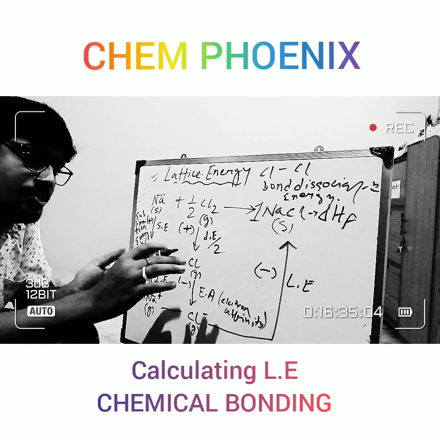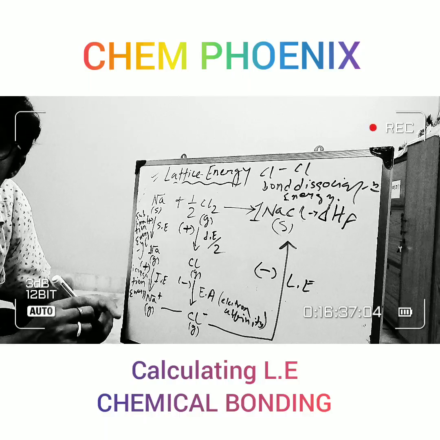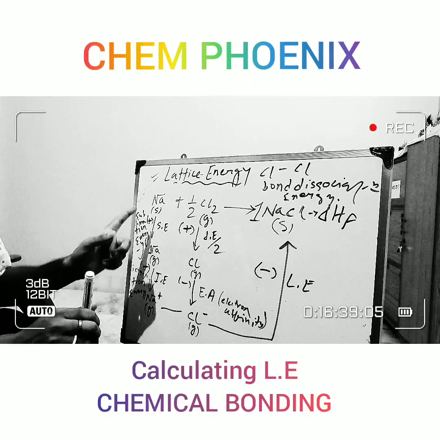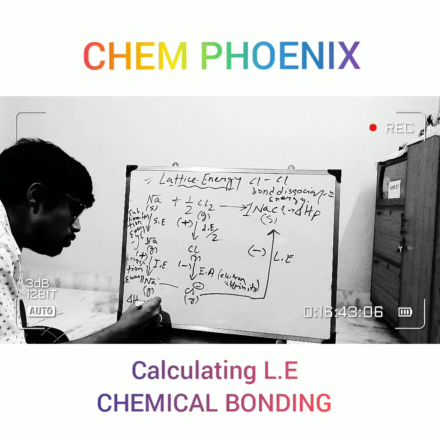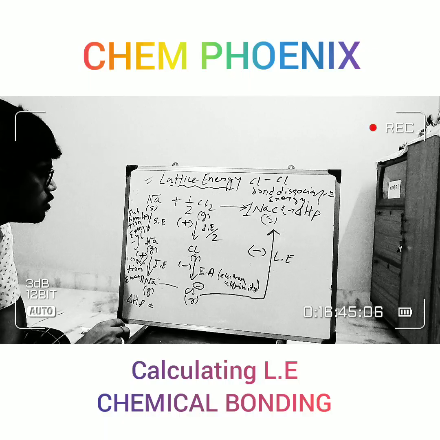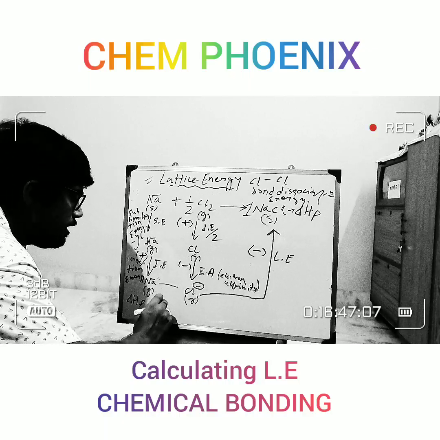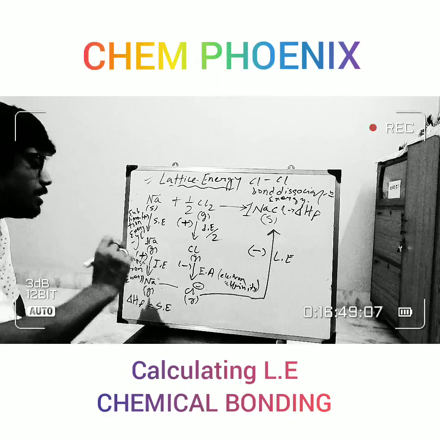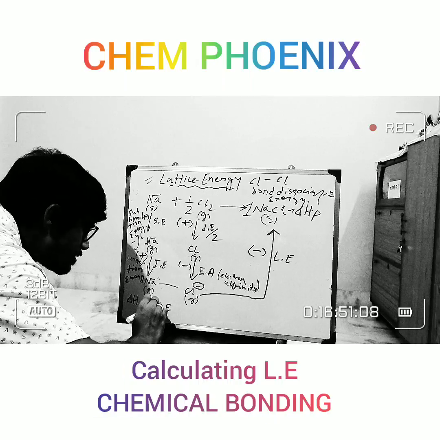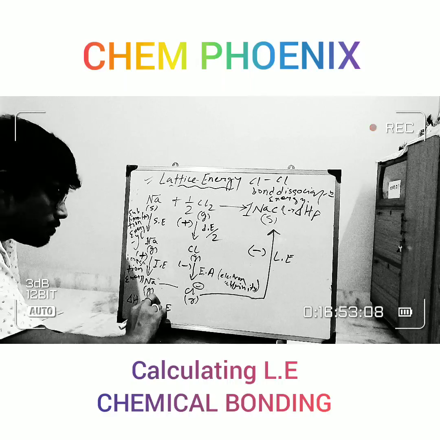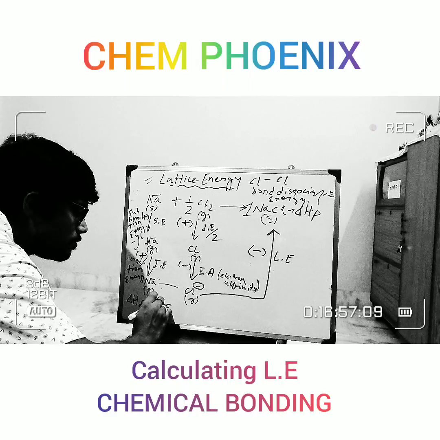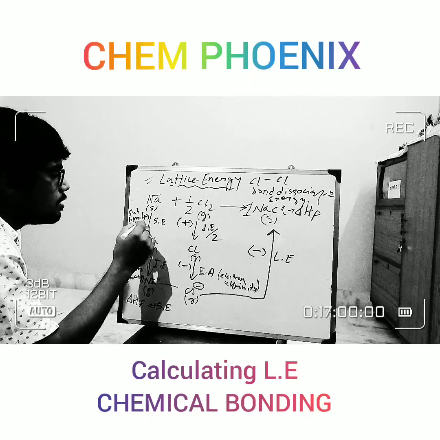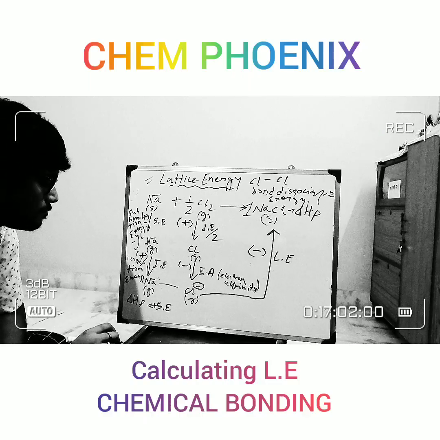So what is delta HF? Now we can calculate delta HF by all these energies. So delta HF is equal to SE, that is sublimation energy, plus, because sublimation energy is plus here.